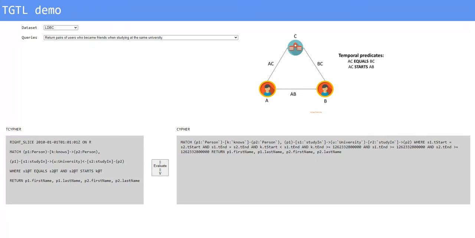It's notable that the cipher equivalent query is much more verbose as compared to the T-cipher query, because the temporal constraints of the time slice and temporal operators are expressed with cipher's built-in constructs. Now let's also discuss one query example from the CityBike dataset.